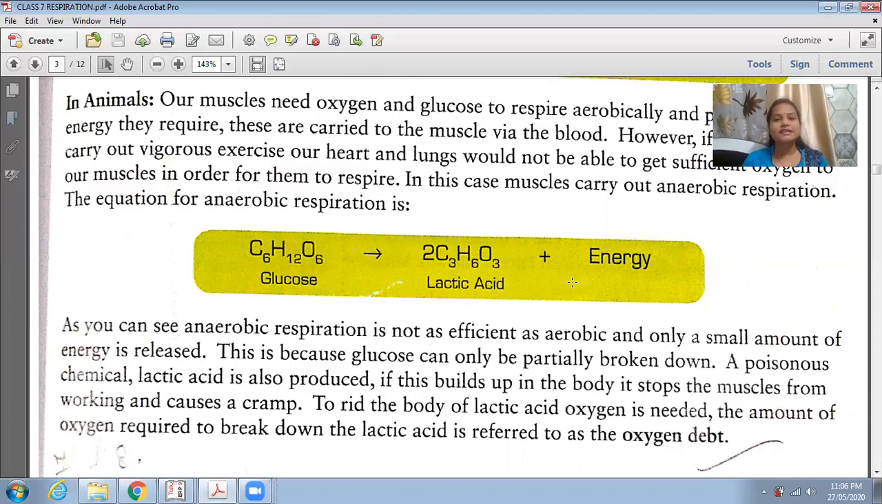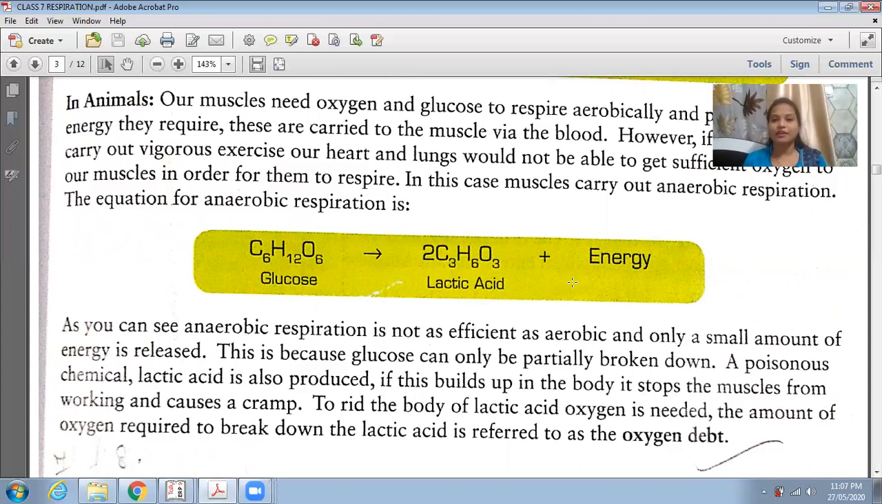So when we exercise a lot or run, what happens? The muscles are not able to get the required amount of oxygen, and the blood is also not able to obtain that much, and the blood doesn't contain that much energy.